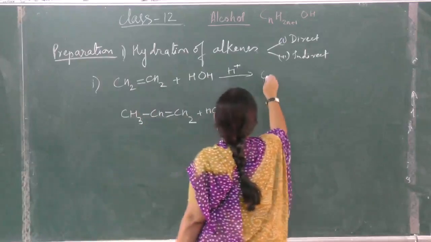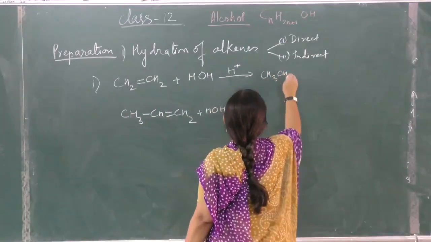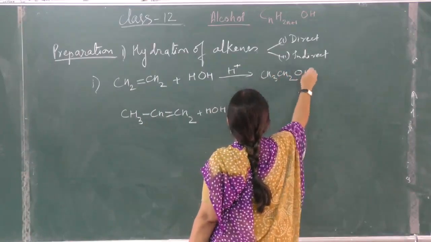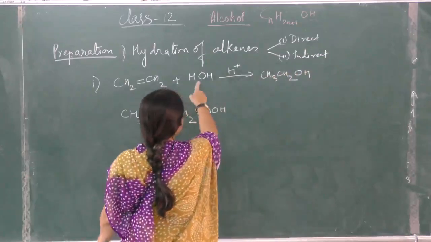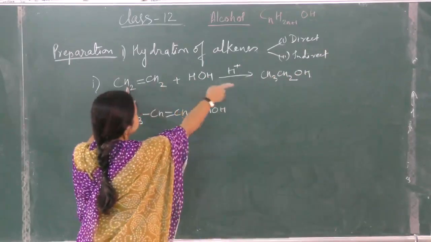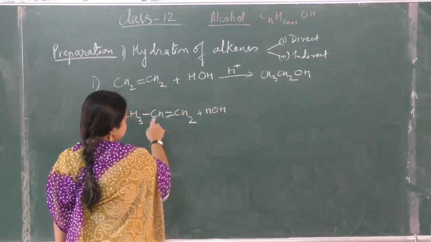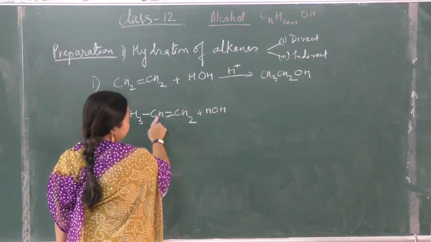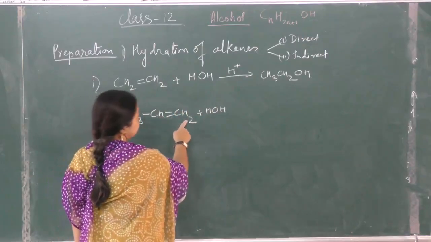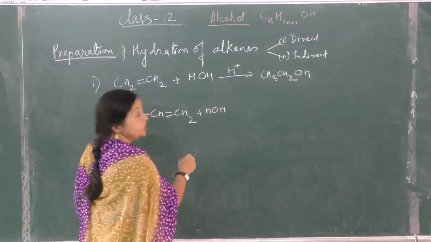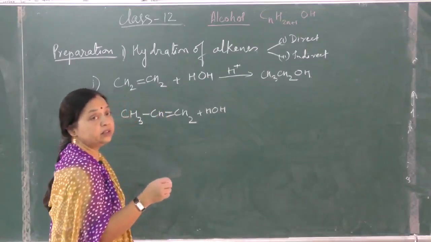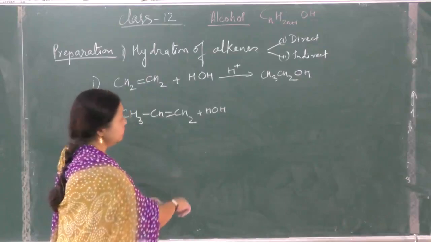So here we have CH3, CH2, OH. This H adds up over here, OH adds up over here. And in this, where it is unsymmetrical, one carbon has less hydrogen, the other carbon has more hydrogen. So it will take place according to Markovnikov's rule.